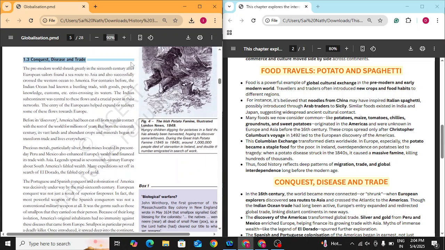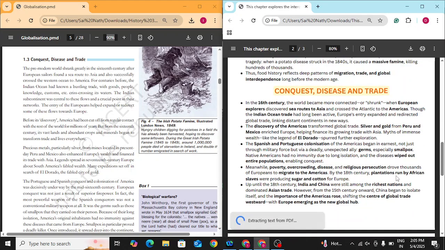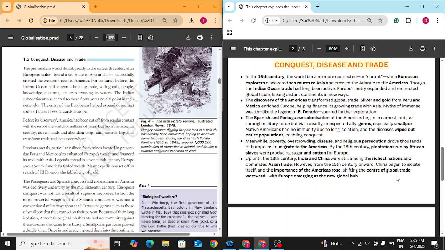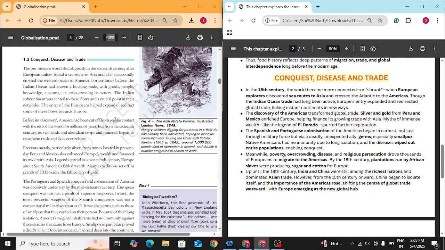These cartoons are very exciting, and sometimes people in board exams do ask you cartoons. You can look through them. It is a very interesting way of studying history, right? Last topic, conquest, disease, and trade. We can move on.